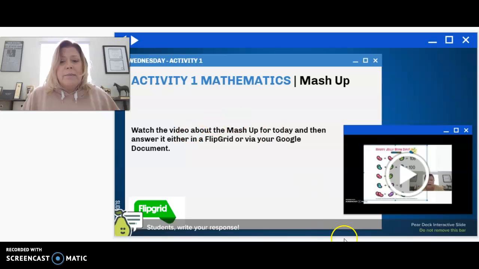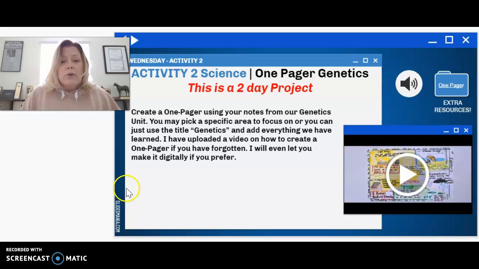Wednesday's math activity is a math mashup. I give you a quick little intro to it, and then you can again answer it via the Google Doc or the Flipgrid. Your activity for science is going to be a 2-day activity on Wednesday and Thursday, and I'm going to have you make a one-pager on genetics.